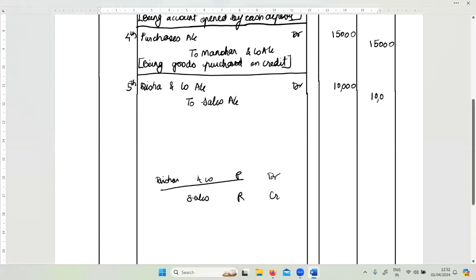Here also I'm putting credit amount, 10,000, and write the narration being sold goods on credit. And now I close this particular part of the transaction because the transaction we have written and it's over. Okay, debit and credit. Transaction.